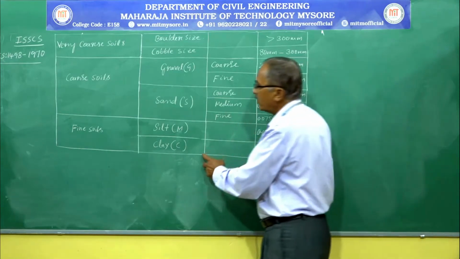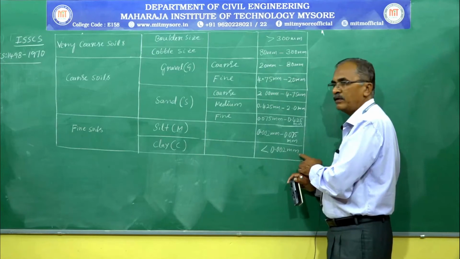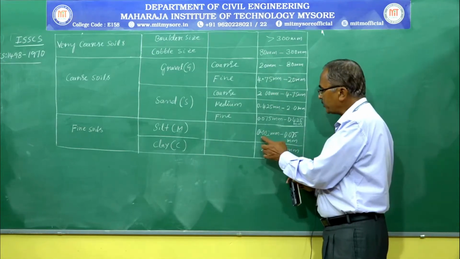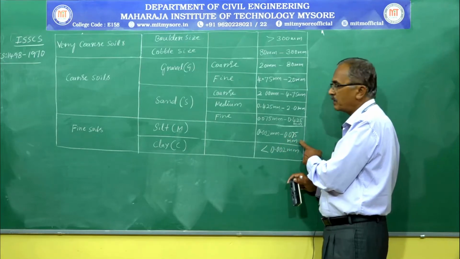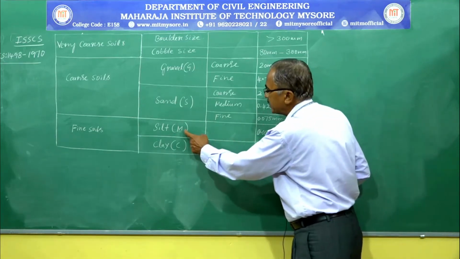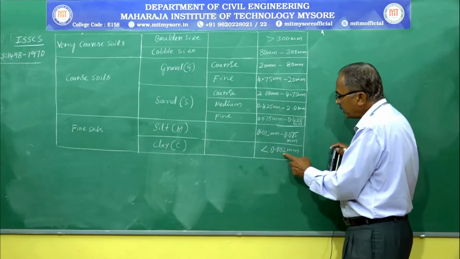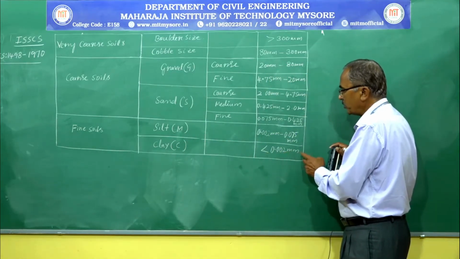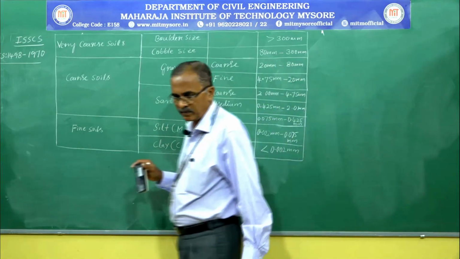Again, these fine soils are grouped into two categories, namely silt and clay. Particles ranging between 0.002 millimeter and 0.075 millimeter are termed silt, designated as M, and particles smaller than 0.002 millimeter are grouped as clay, designated as C.